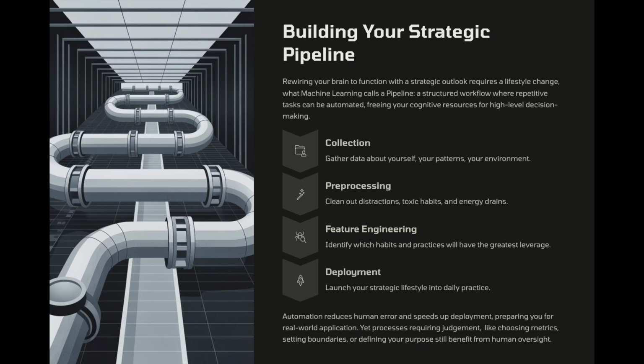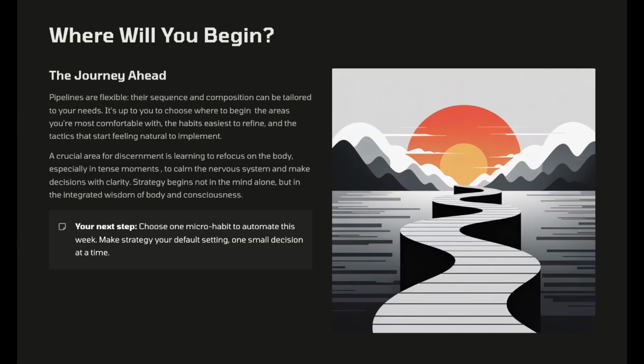Processes that require judgment, like feature engineering, metric choice, or deployment thresholds, still benefit from human oversight. That's where our brutal self-audit, coherent action, boundaries, and non-negotiable values come in, together with our unique purpose and its goals. Nevertheless, a crucial area for discernment is learning to refocus on the body, especially in tense moments, to calm the nervous system and make decisions with clarity.